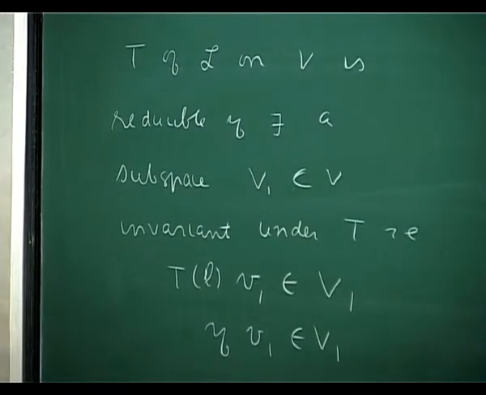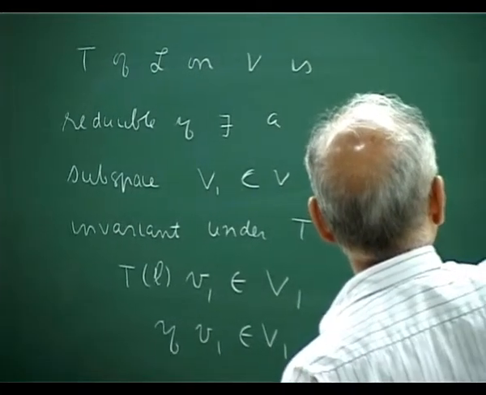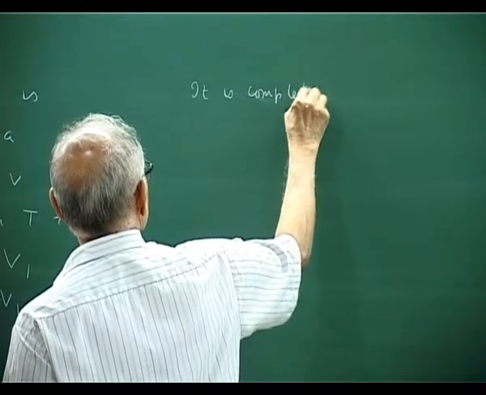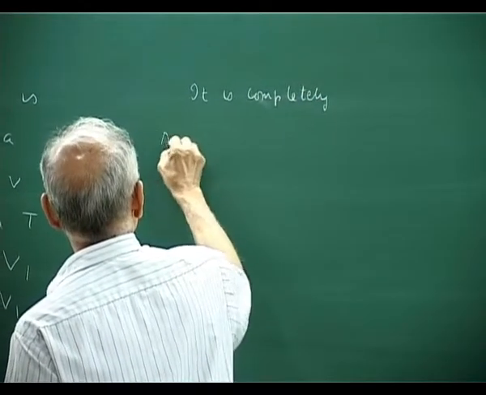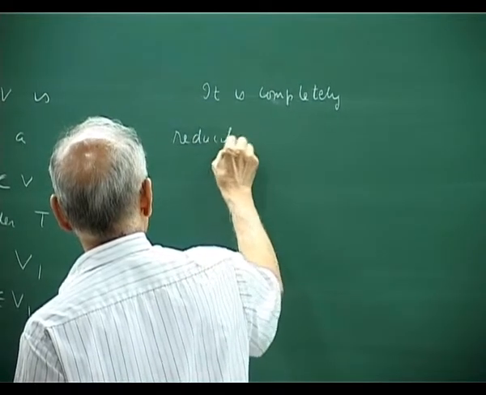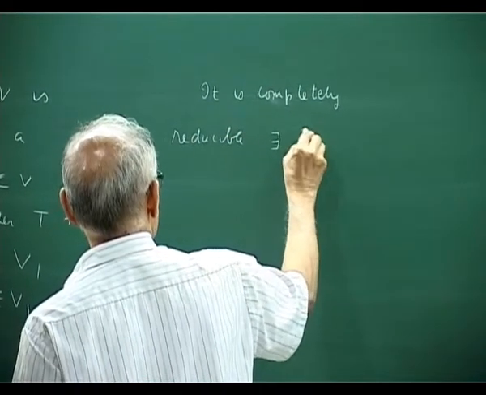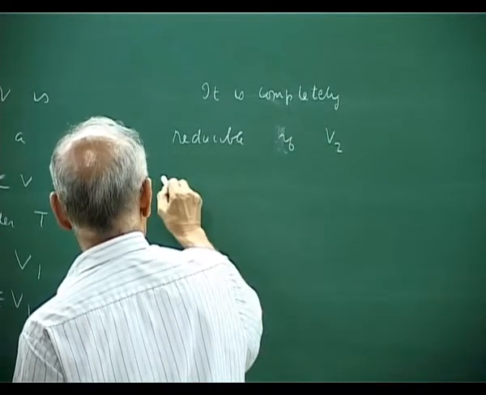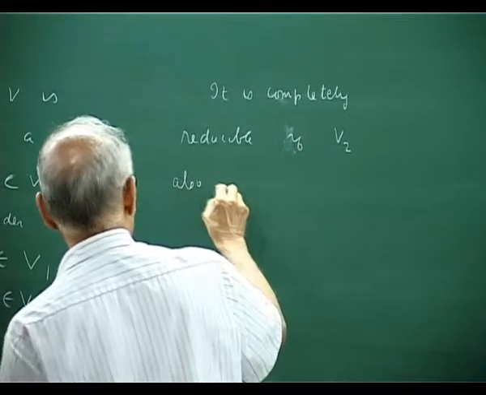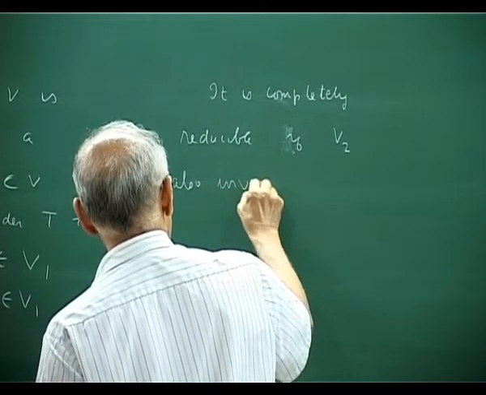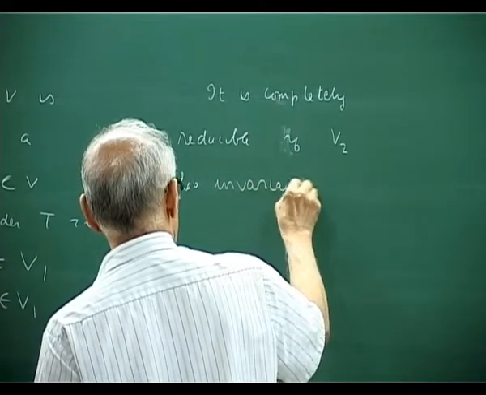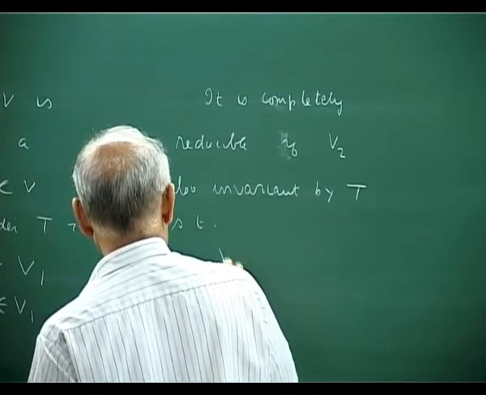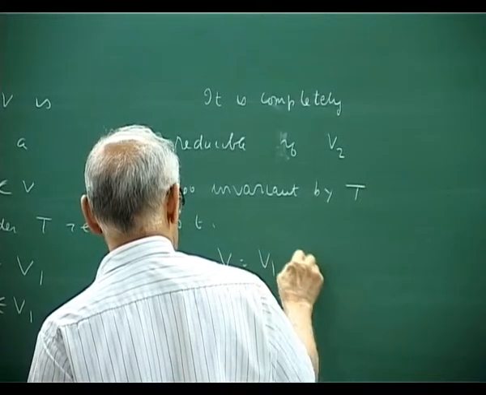It is completely reducible if there exists V2, also invariant under T, such that V is the direct sum of V1 plus V2.